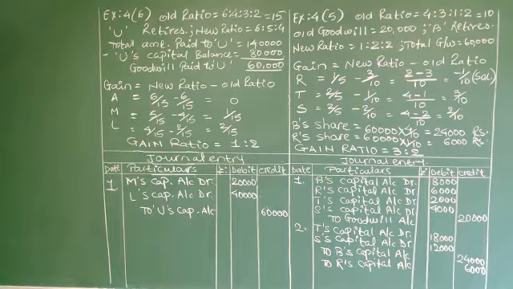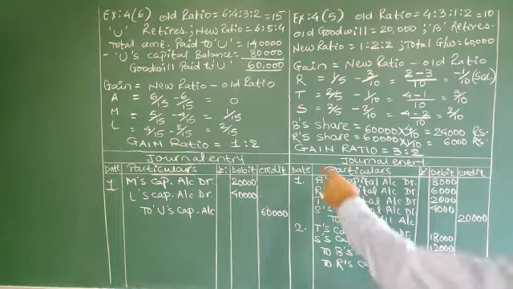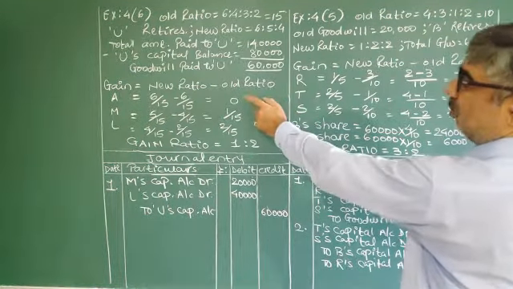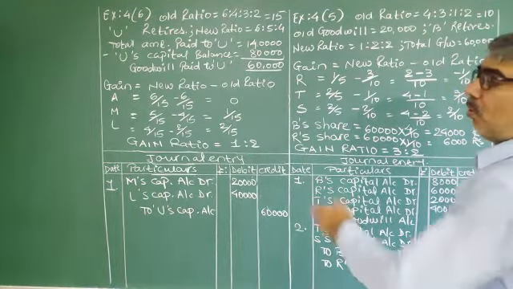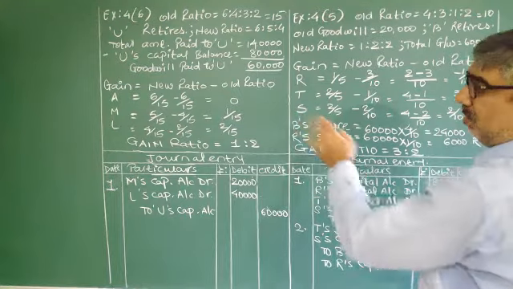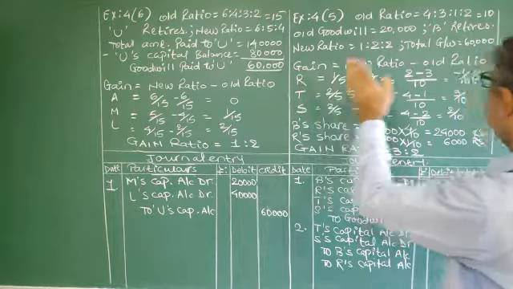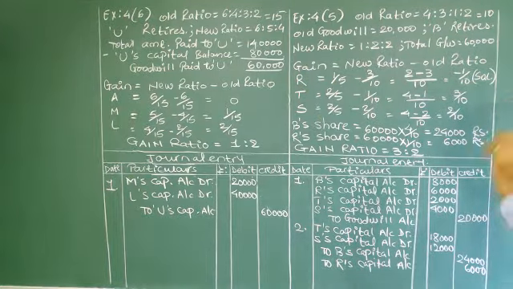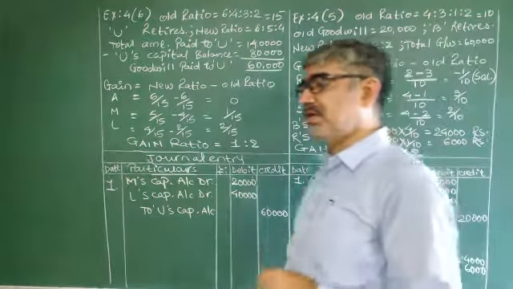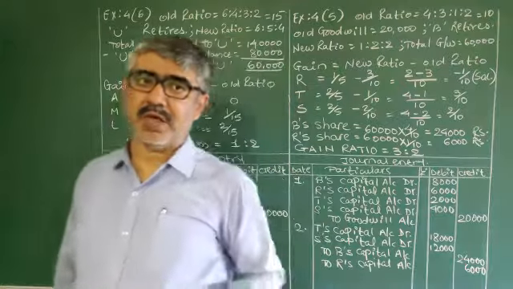But the other three continuing partners are not all gaining. One partner is neither sacrificing nor gaining. Here, A is not sacrificing, not gaining also. Only two partners are gaining. So what I wanted to say, here it is with 0, here it is with sacrifice, in previous one also it is with sacrifice. Okay?